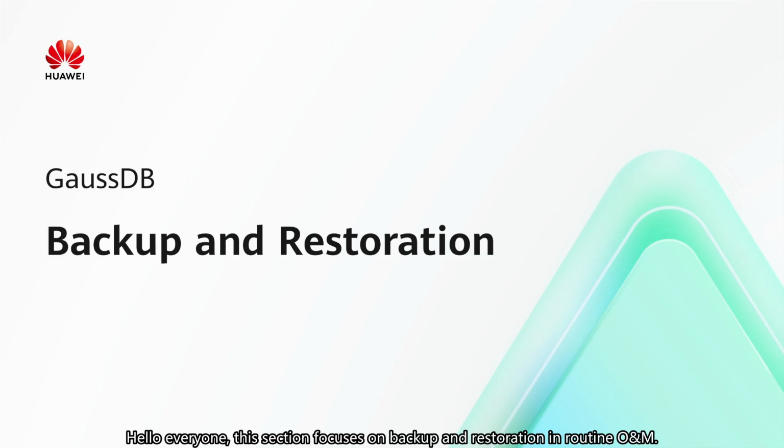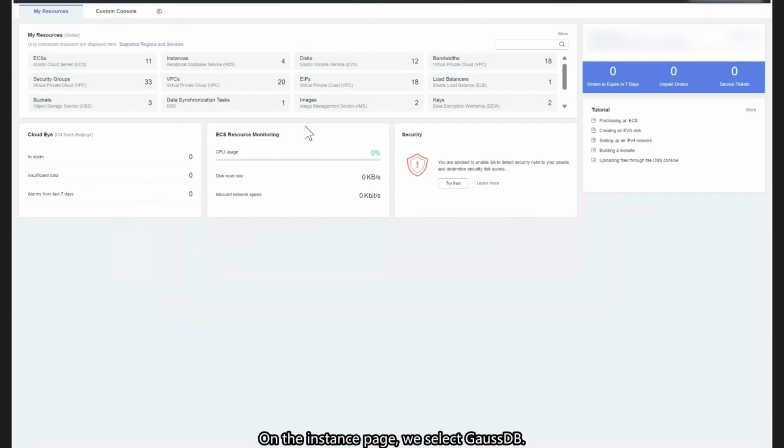Hello everyone, this section focuses on the backup and restoration in routine O&M. You can restore backup data to the original GaussDB instance, an existing instance, or a new one. On the instance page, we select GaussDB.